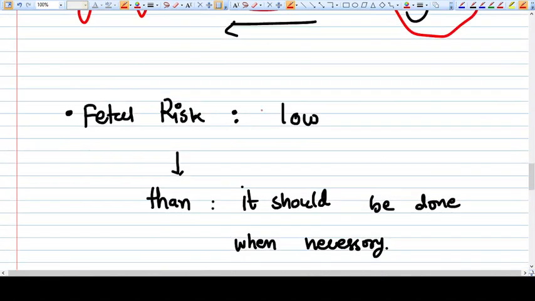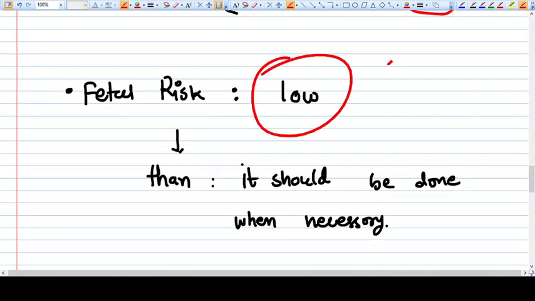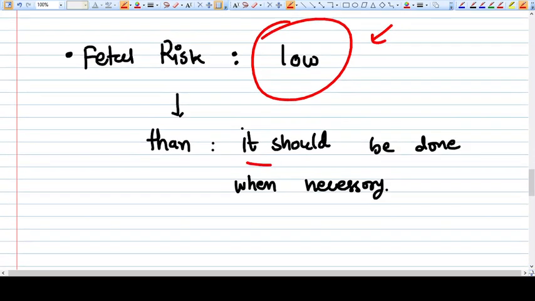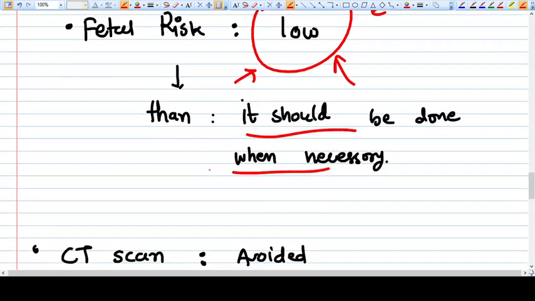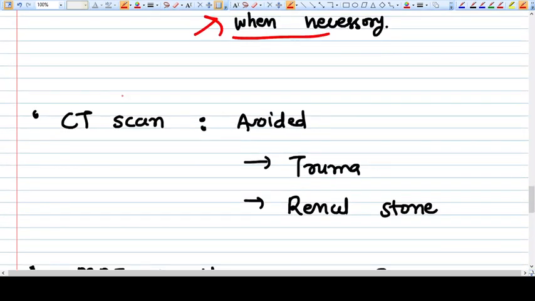Now, fetal risk is obviously low, not so much that we should worry. Whenever the need arises, this investigation should not be stopped because of these guidelines, because the risk is always low. It should be used when it's necessary. CT scan should be avoided, and used only in trauma and renal stone, where we sometimes have to use it.